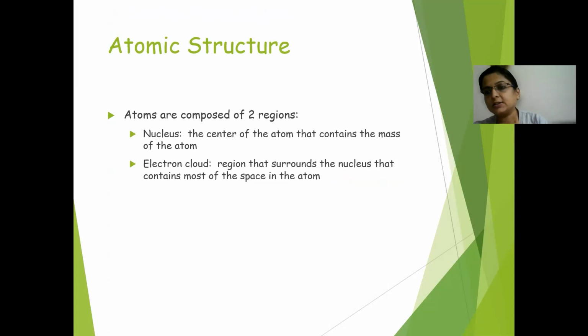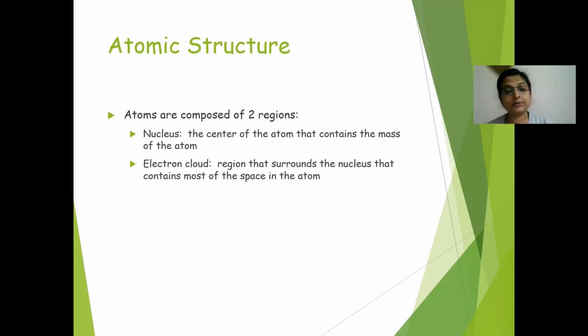When we say it's a nucleus, obviously it is present at the center, and number two, most of the mass of the atom is present in the nucleus. The one which surrounds the nucleus is the electron cloud. And why is it called an electron cloud? Because the space where the electrons are present is what is called an electron cloud.